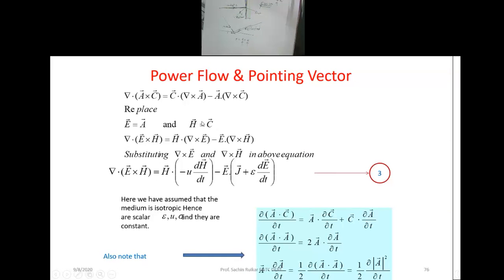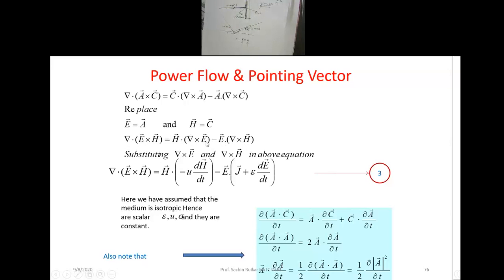Now consider a vector identity: del dot of A cross C is equal to what? C dot of del cross A minus A dot of del cross C. Now replace A and C by E and H. A is to be replaced by E and C is to be replaced by H. Then what happened? Del dot of E cross H is equal to H dot of del cross E minus E dot of del cross H.